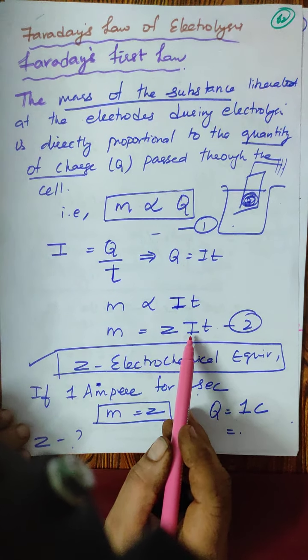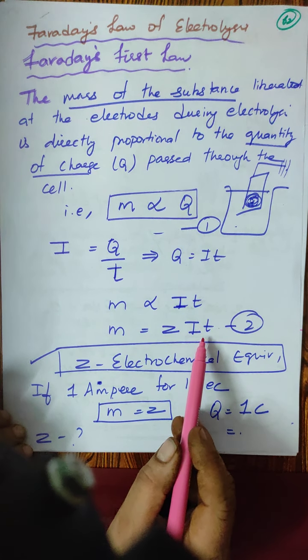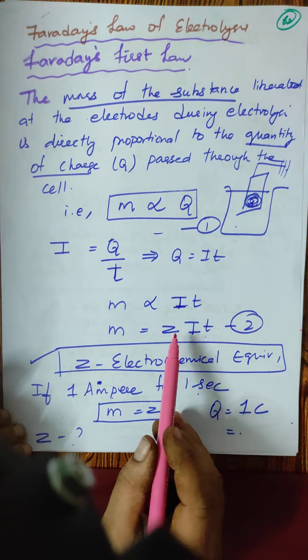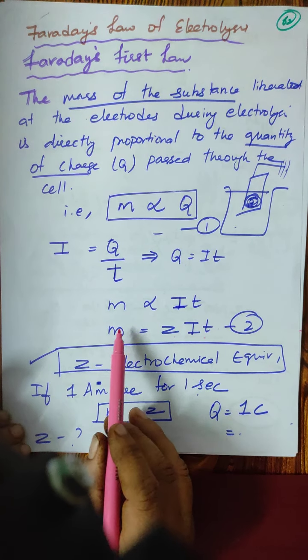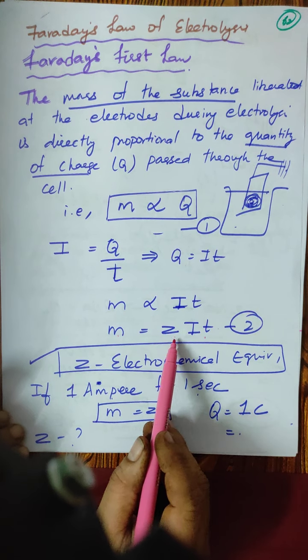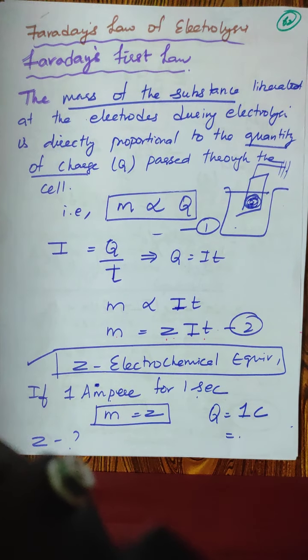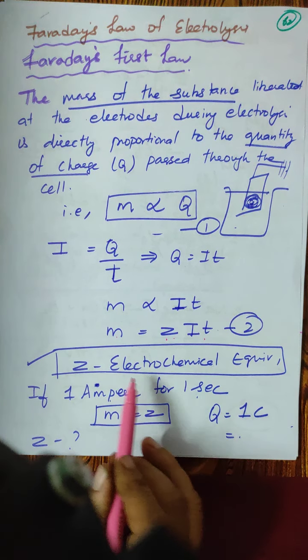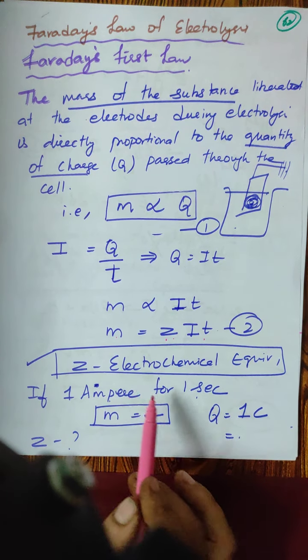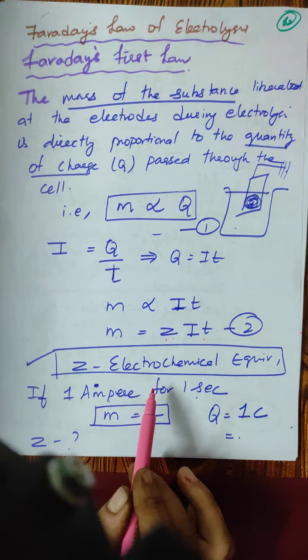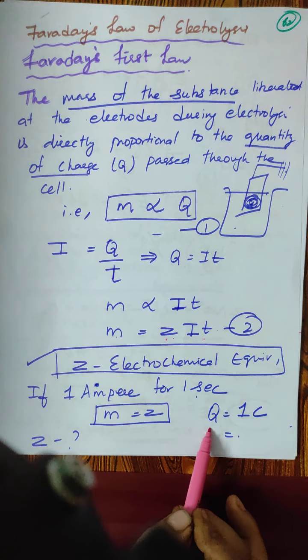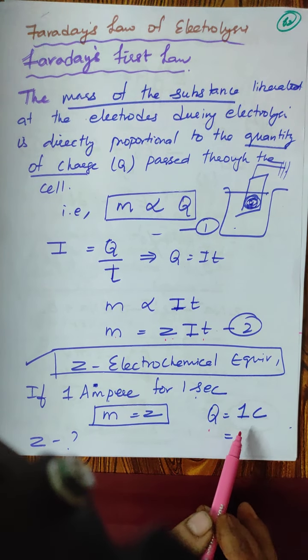So just now we came to know what is meant by electrochemical equivalent. When 1 ampere current is passed through the electrode for 1 second, the mass of the substance deposited is equal to the electrochemical equivalent. So I could also say that electrochemical equivalent is defined as the amount of substance deposited or liberated at the electrode by a charge of 1 coulomb.